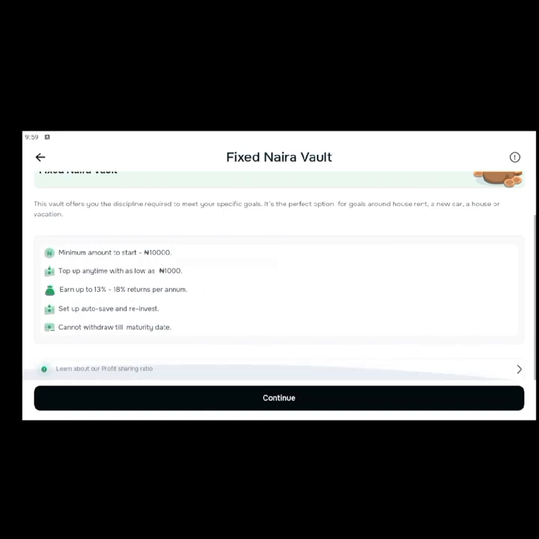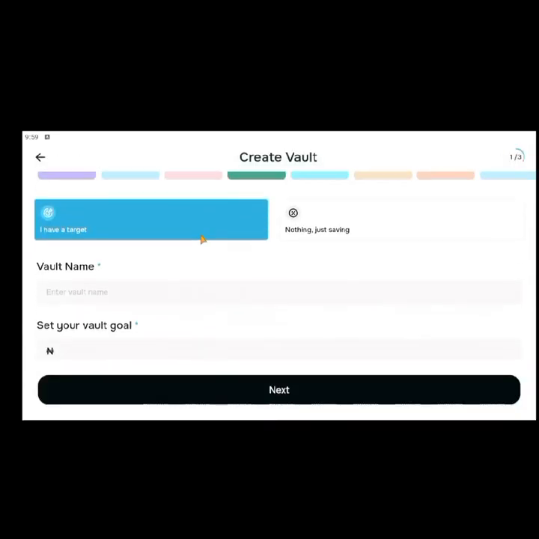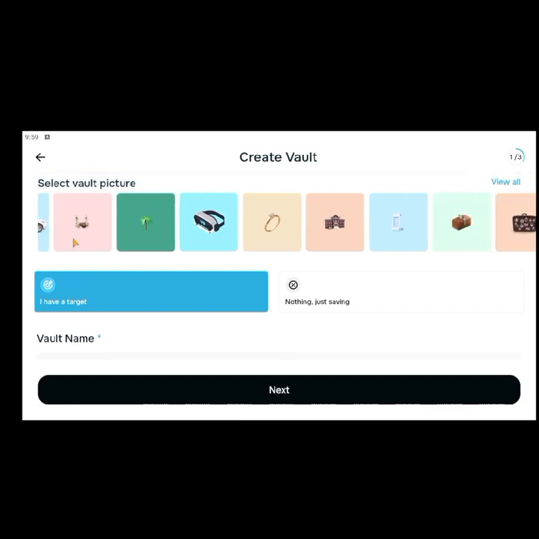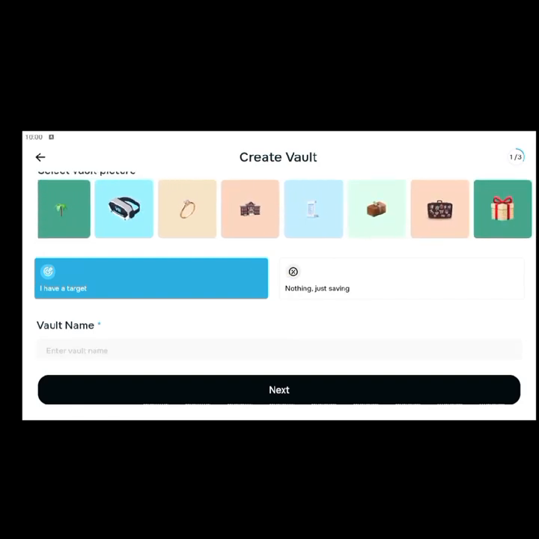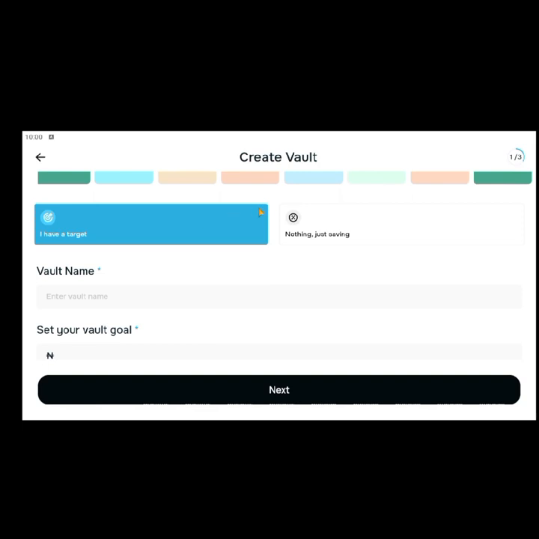So how do we create one? Click on continue. This is the one I would even advise you to go for. So what are you saving for? This is what will determine what we should use in this. You can use anything basically. For example, you want to save for marriage. So click on this. People save for marriage. I'm saving for marriage too.